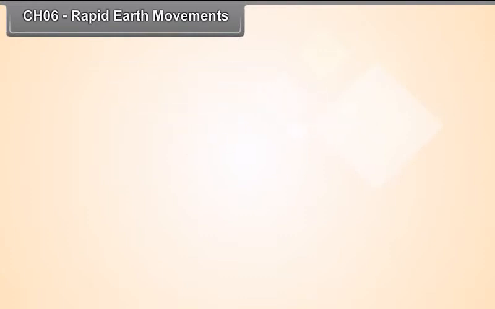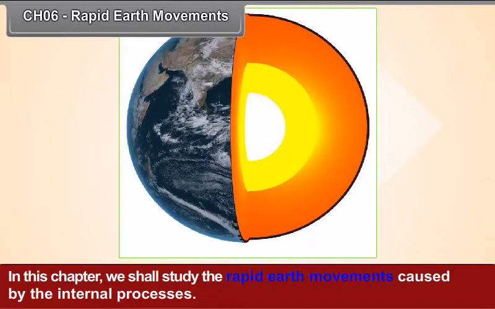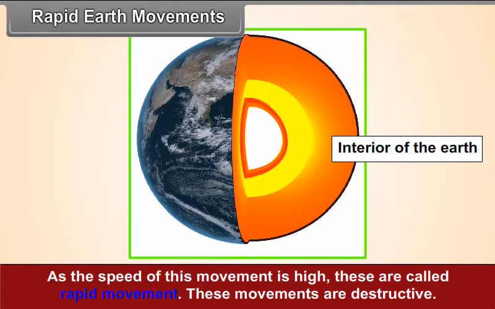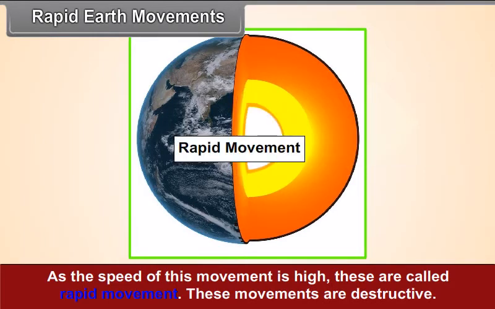Chapter 6. Rapid Earth Movements. In this chapter, we will study the rapid Earth movements caused by the internal processes. Rapid Earth movements. At times, there is a large scale and sudden release of energy in the interior of the Earth. This gives rise to rapid Earth movements.